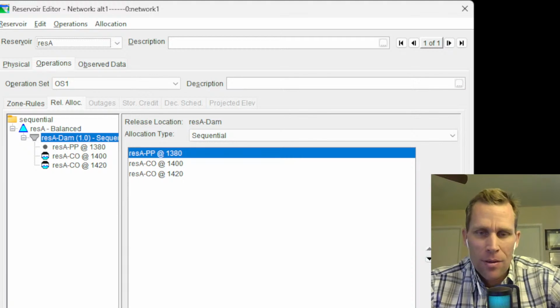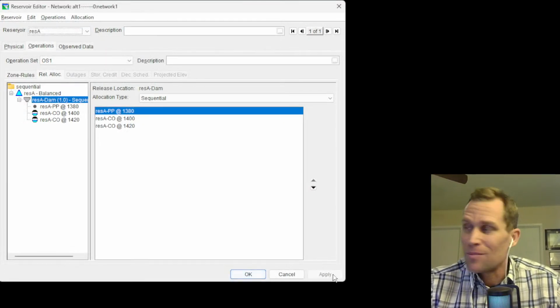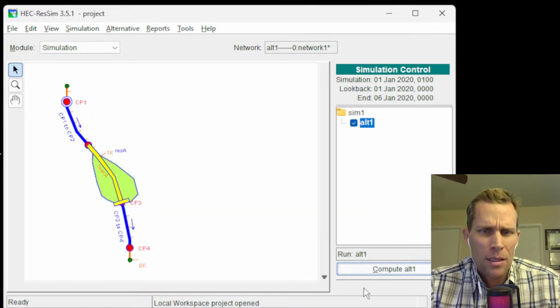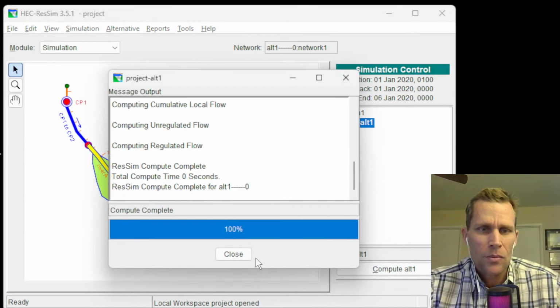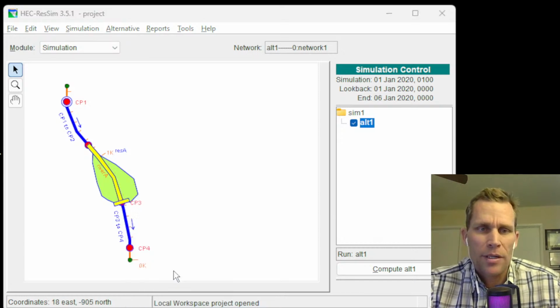So click apply. Oh, click apply. I'm sorry. Down here in the bottom right, there's a button for apply. I just sometimes zoom in too far, and then I'm going to click OK. All right. So now we're ready to click OK, and then compute. All right, that looks good. Close. Right click. Now I'm just going to go straight to the releases.